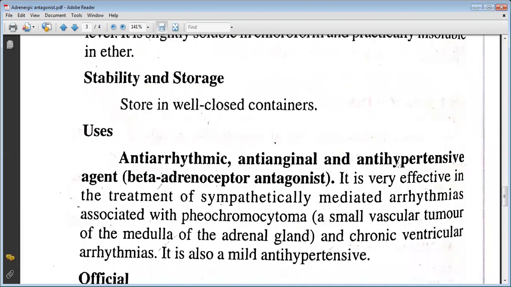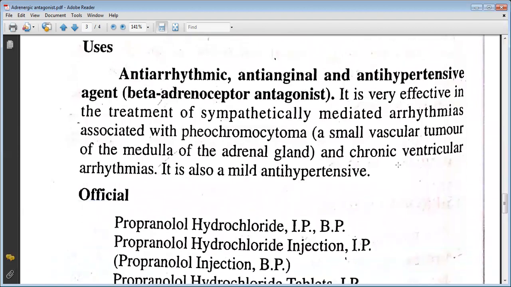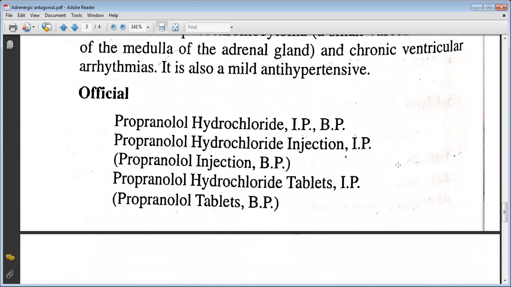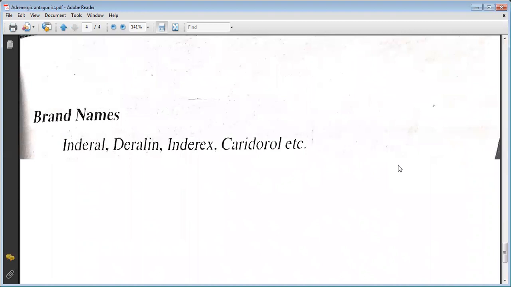It is used as an antiarrhythmic, anti-anginal, and antihypertensive agent, that is, a beta adrenoreceptor antagonist. It is very effective in the treatment of sympathetically mediated arrhythmias associated with pheochromocytoma and chronic ventricular arrhythmias. It is also a mild antihypertensive. Officials include propranolol hydrochloride IP, propranolol hydrochloride injection IP, and propranolol hydrochloride tablet IP. The brand names are Inderal, Tiralin, Inderex, Caridorol, etc.